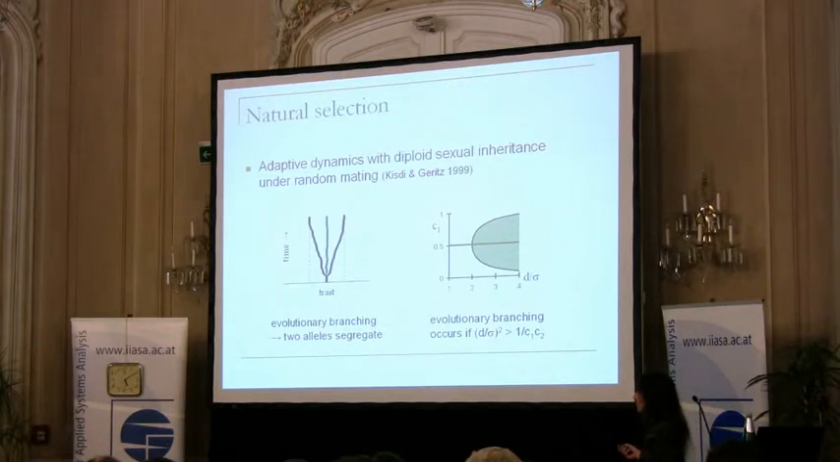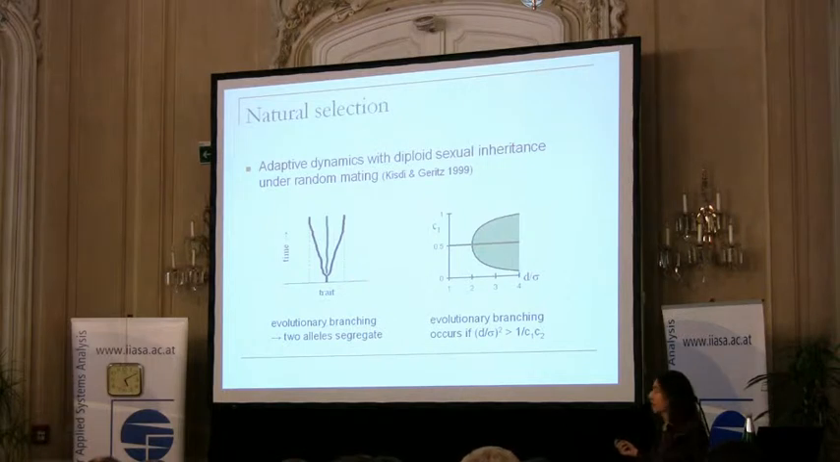So this is what happens. This is again the trait value. Now mating is still random. If we start with a single monomorphic population, then we can get evolutionary branching such that two distinct alleles develop in the population. We are talking about diploids, so two alleles mean that there are two homozygote phenotypes, but because we are also talking about random mating, this is of course not speciation.